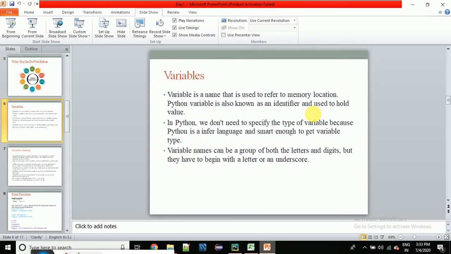So, variables. When we work with any programming language, we have to store some values, right? For example, I want to add two numbers, so first I have to store those numbers in a memory location. We store those values in a memory location, but the variable is just the name of that memory location which is storing our value, nothing more than that.